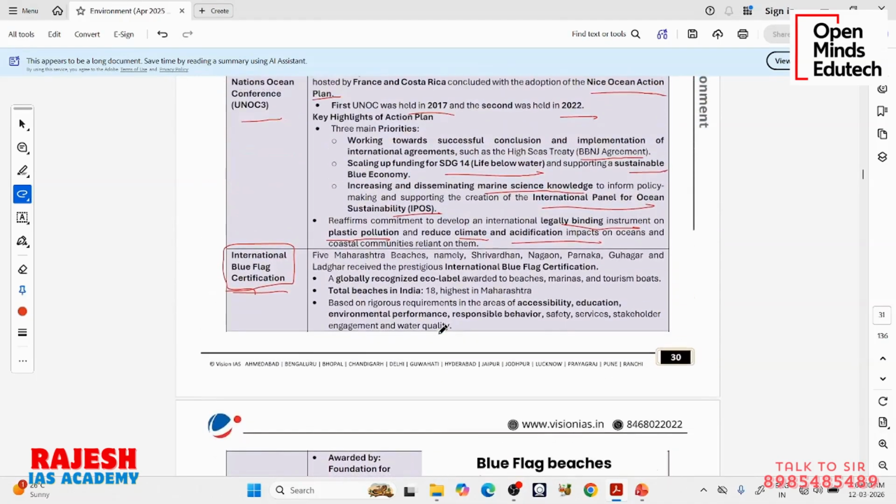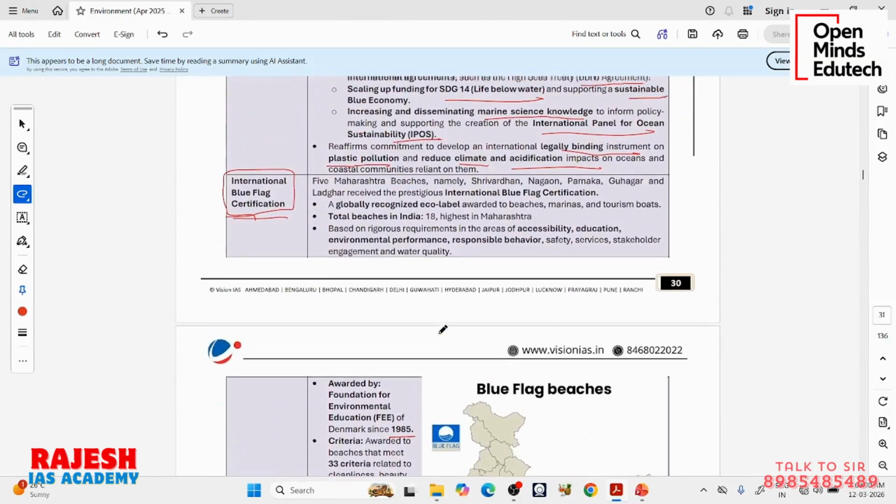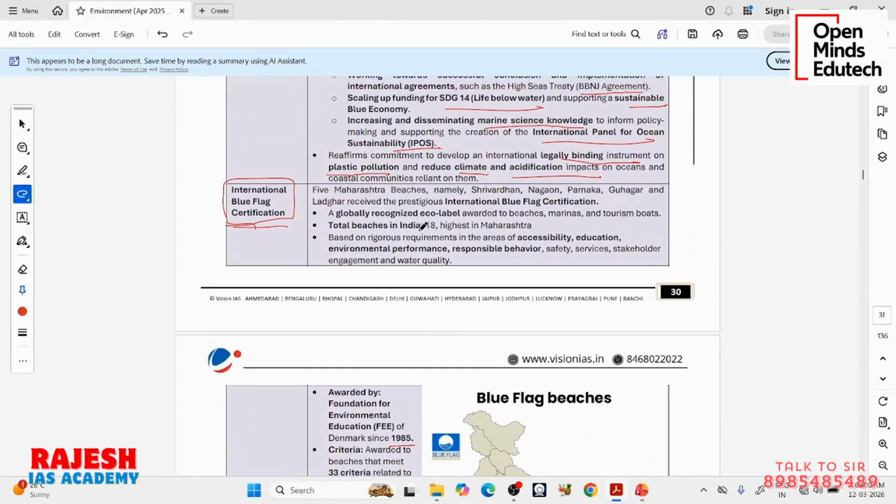Now it has become something very popular. So many beaches in India are getting it. Right now we have 18 such beaches in India which have this international Blue Flag certification, and the highest number of beaches having this certification are in Maharashtra. So 5 Maharashtra beaches were recently given this Blue Flag certification. That is the news. Shrivardhan, Nagaon, Parnaka, Guhagar, Ladghar, etc. have received this Blue Flag certification.